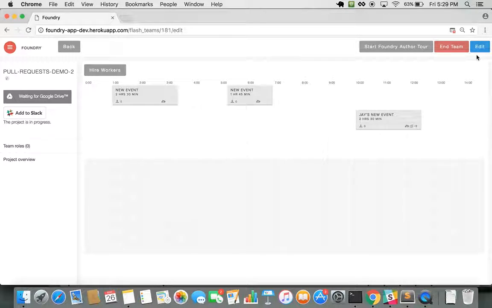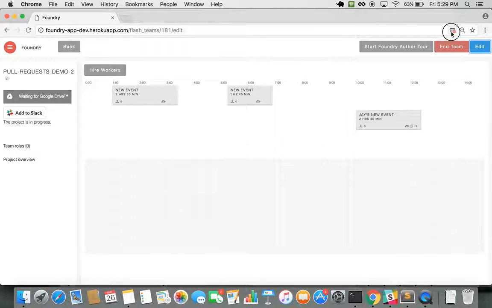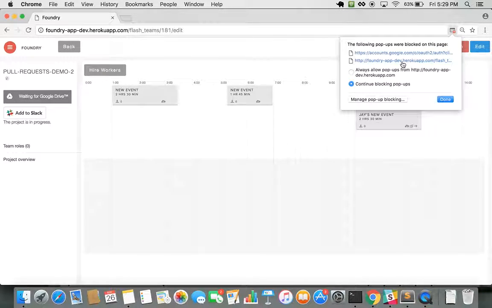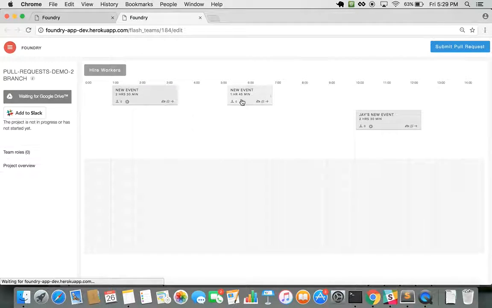What the first worker would do is click on the edit button to again submit a pull request. And I have my pop-ups blocked, so I'm going to let them open. This is worker 1 trying to add the handoff. I'm worker 1. Pretend I'm worker 1 right now. I'm going to create that handoff by clicking like that. And so I have this handoff over here. Great, I'm satisfied, so I'm going to go submit the pull request.